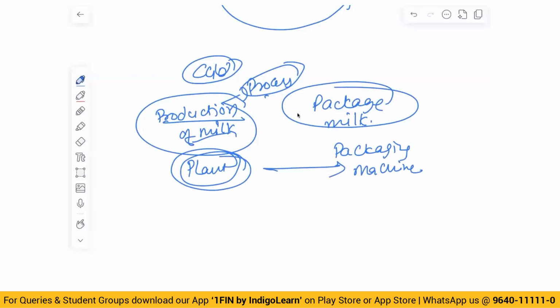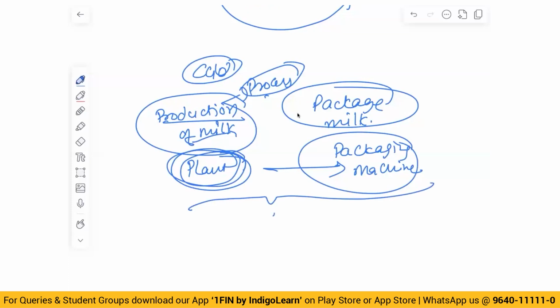See, in the example of a car, I need a car, I need the driver, and I need petrol, then I can run the car and generate cash flows. But if I cannot generate cash flows from a single plant, I combine these two assets and call it a cash generating unit. A cash generating unit is a combination of multiple different assets.